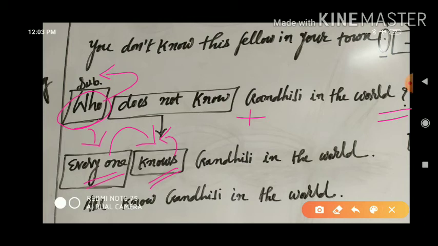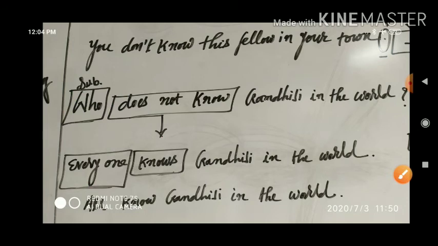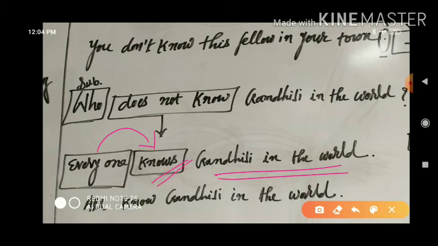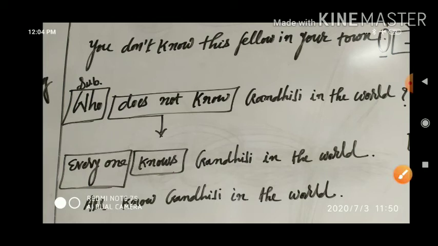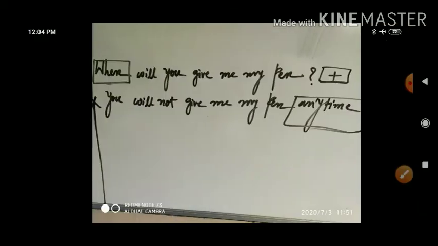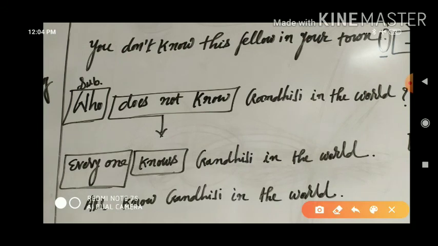Whatsoever you have written, that is correct, but while using the verb, keep it in your mind, you will be very attentive. So what I have written here, everyone knows. Everyone is an indefinite pronoun. It is always used with singular, so everyone knows Gandhiji in the world. This is the first conversion. Another conversion, if you think for it, then all know. All know Gandhiji. Because all is plural, know is plural, Gandhiji as it is.